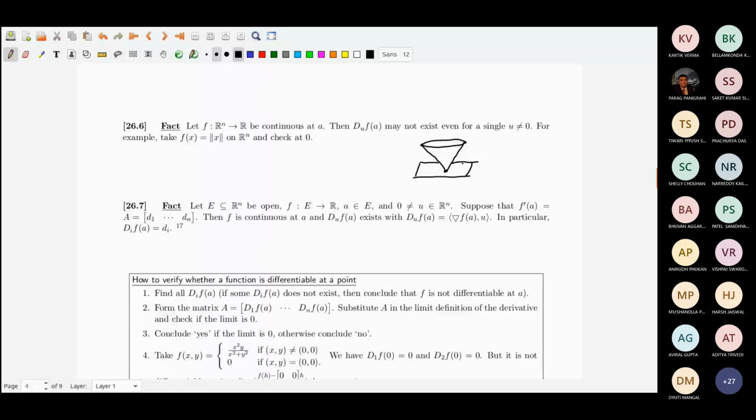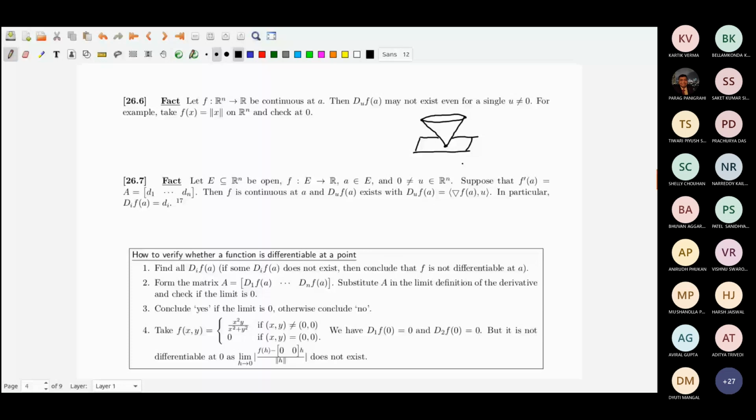It basically means you are considering on this single line domain what the function is, and the function will look like mod x, the graph of mod x. So the directional derivative will not exist. Okay, no problem. These are not so interesting, but to some people interesting examples. You don't like it, forget it.